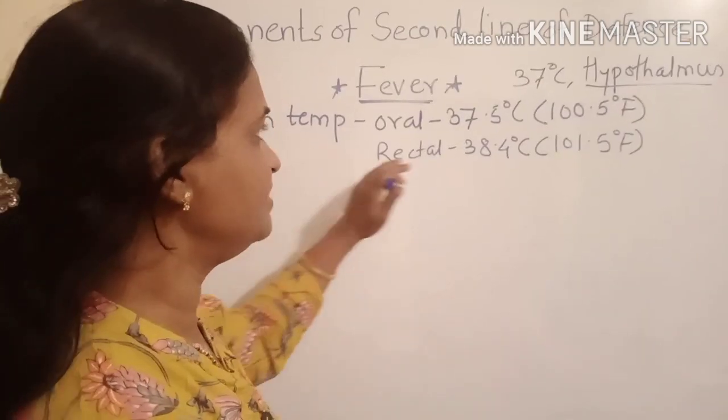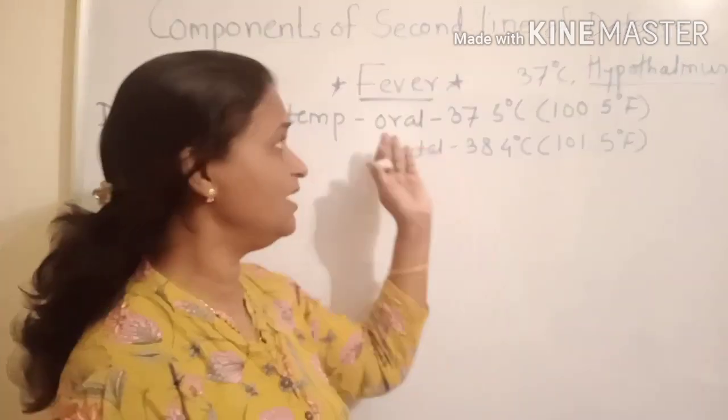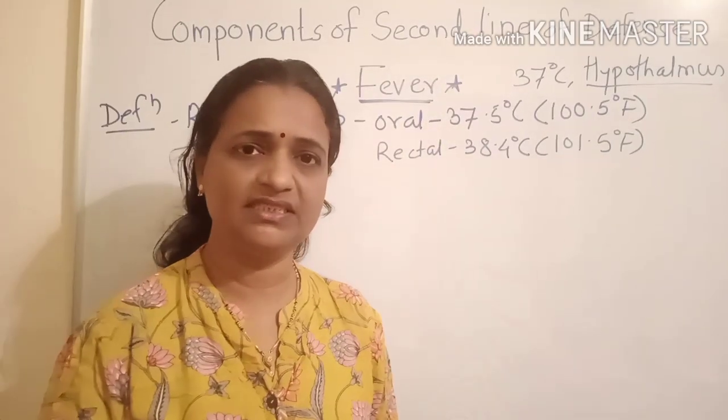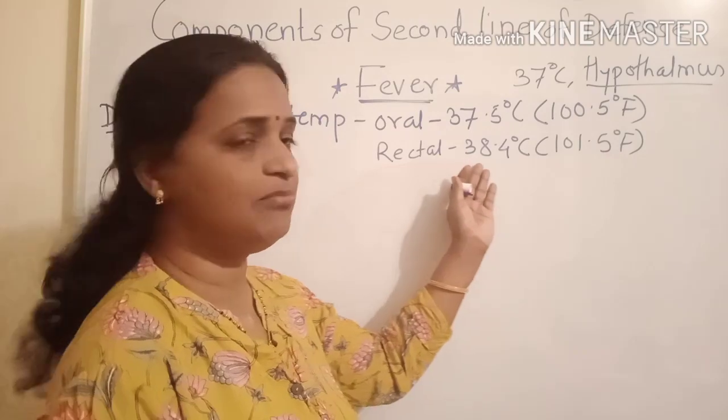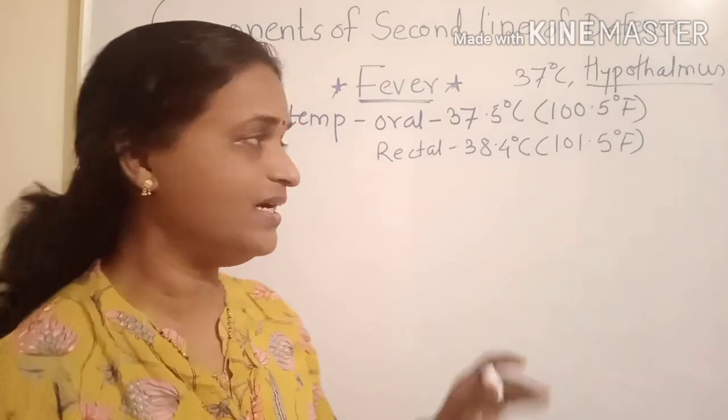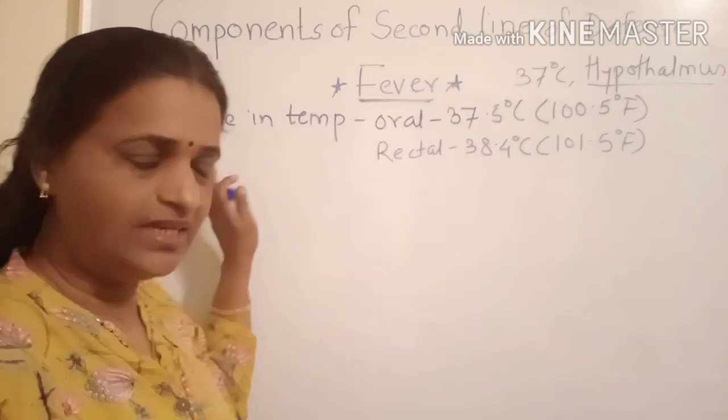So a rise in temperature to that particular limit, oral temperature rising to 37.5 and rectal temperature to 38.4, that rise in temperature is called fever.